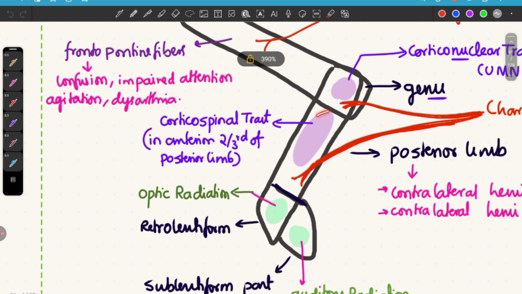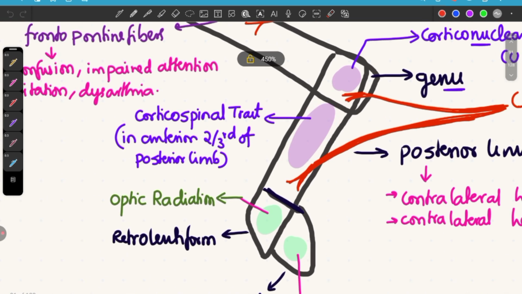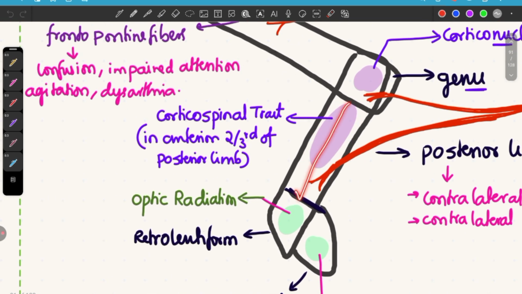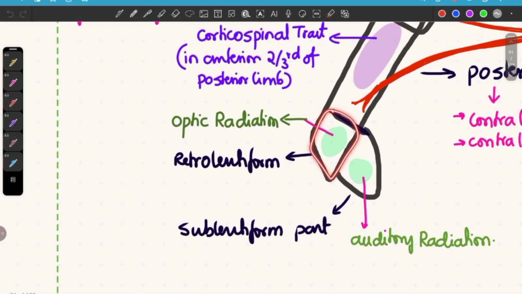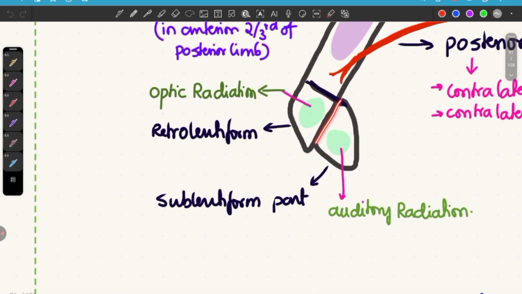Whereas the posterior limb contains this whole thing. The anterior two-thirds of the posterior limb has the corticospinal tract. Whereas this is the retrolentiform and this is the sublentiform. Below means sublentiform.